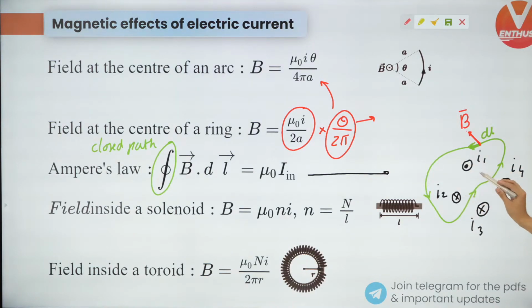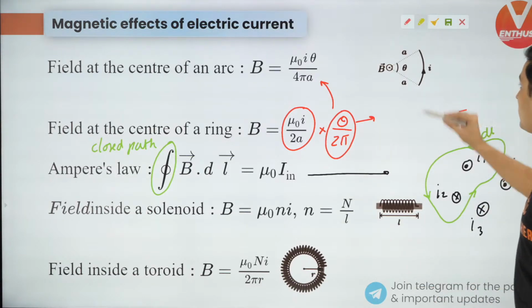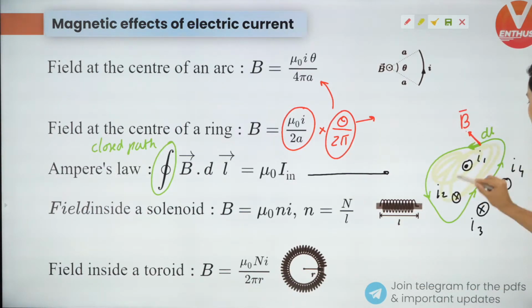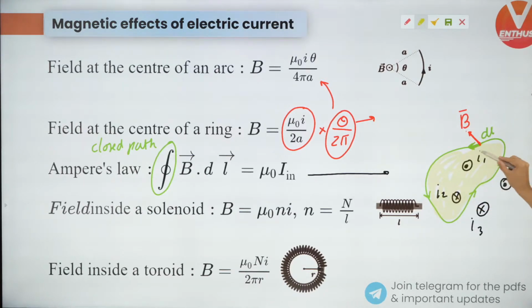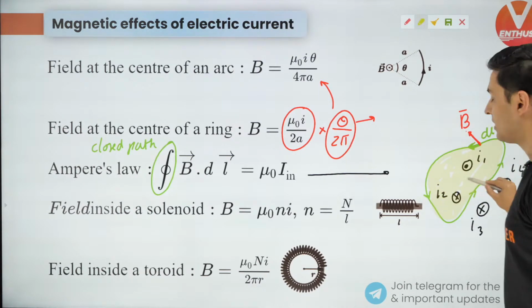What is the enclosed current? I1 and I2 only. I3, I4 are not enclosed current. So keep this in mind. Whatever currents are there in this part only should be considered for the right hand side of Ampere's law. Keep this in mind.